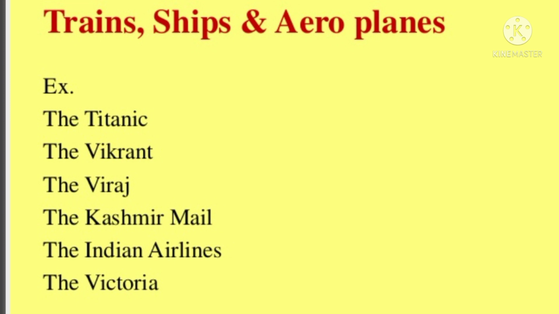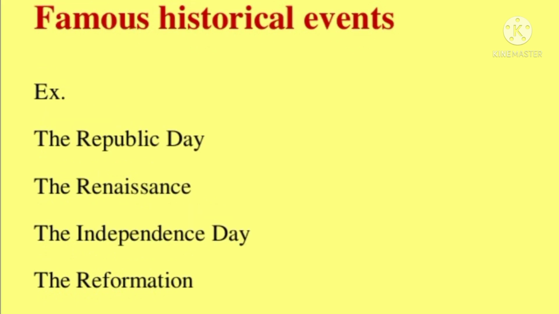Definite article the is used before the names of trains, ships, or aeroplanes. Examples: the Titanic, the Vikrant, the Veeraj, the Kashmir Mail, the Indian Airlines, the Victoria, etc. It's again used before the names of famous historical events.